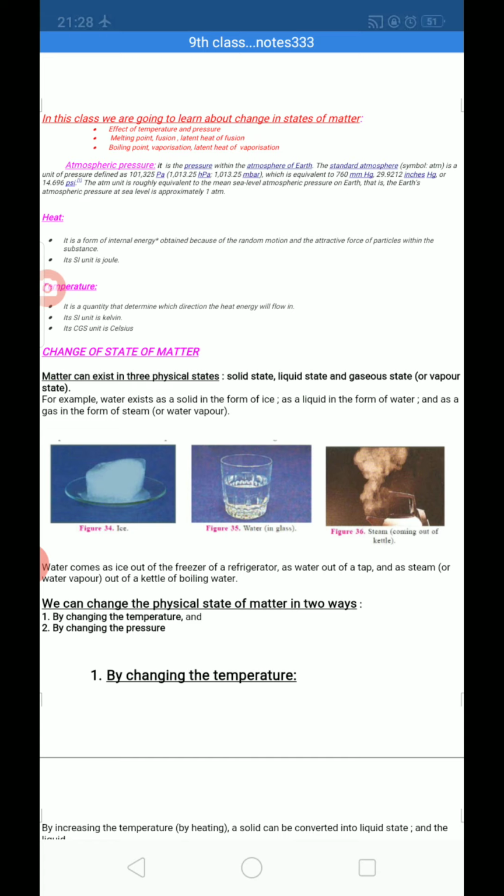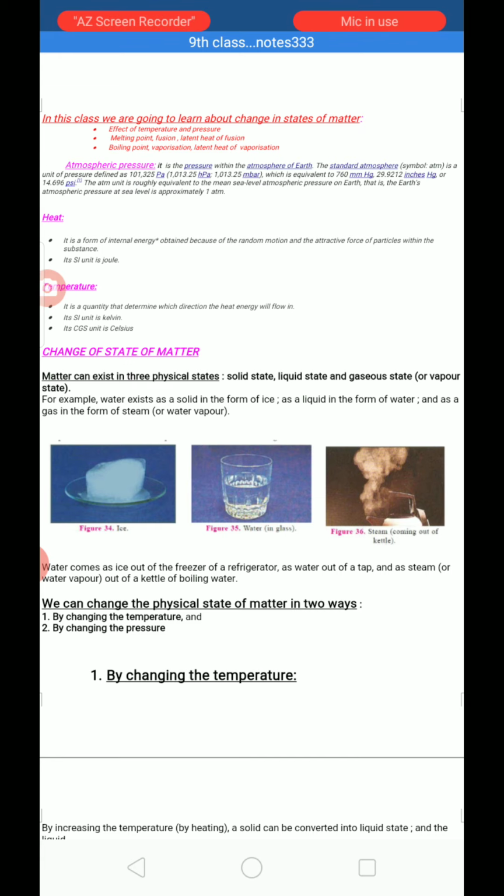Generally, we say that on earth atmospheric pressure is 1 atmosphere, which is equal to 760 mm of Hg, which we calculate by using a barometer. So atmospheric pressure is the pressure within the atmosphere of earth, which is generally taken as 1 atmosphere. In chemistry, generally we use 1 atmospheric pressure.